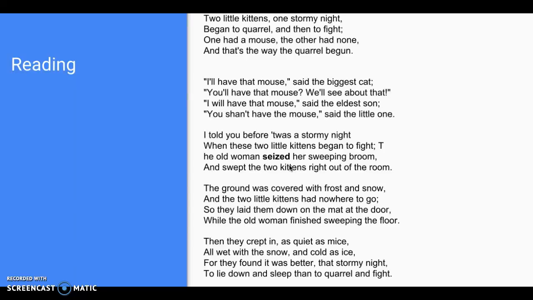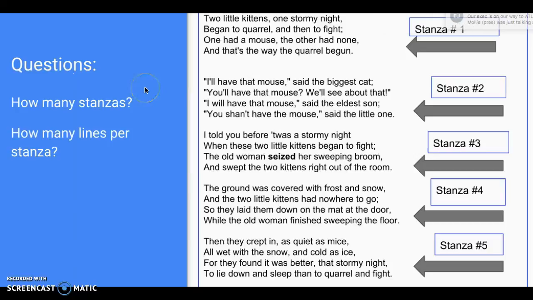So what we're going to do is think about how stanzas are in each poem and how many stanzas are in this poem. So I see stanzas, each has four lines. I know that because it has white space in between each. In poetry, we have stanzas.